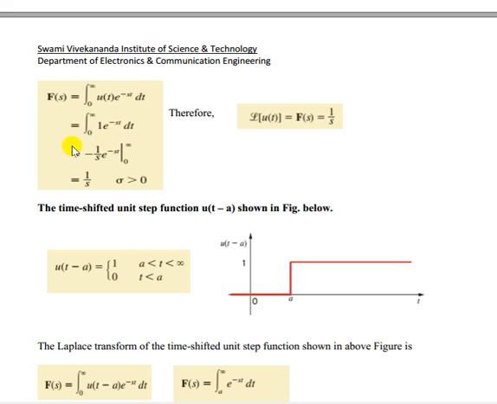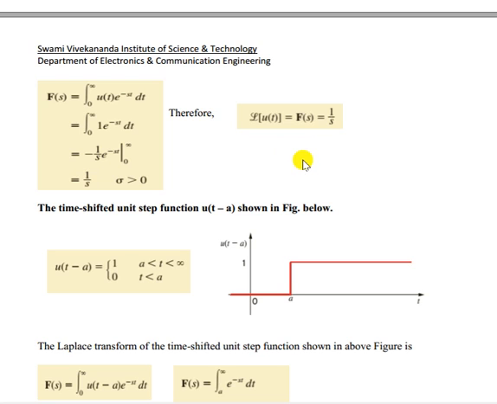Now if you integrate that, what you will get? Minus 1 by s e to the power minus st, from infinity to 0. Now when you put infinity at t, e to the power minus infinity is nothing but 0. And then minus of 1 by s, when t equals 0, the value is 1, so it becomes plus 1 by s. So the Laplace transform of u(t) is nothing but 1 by s.